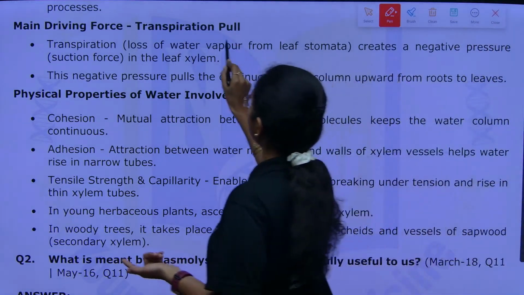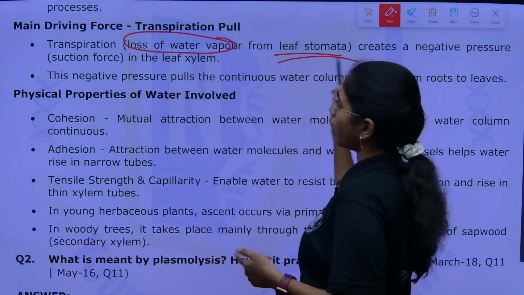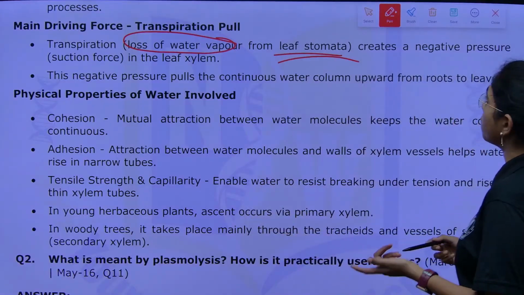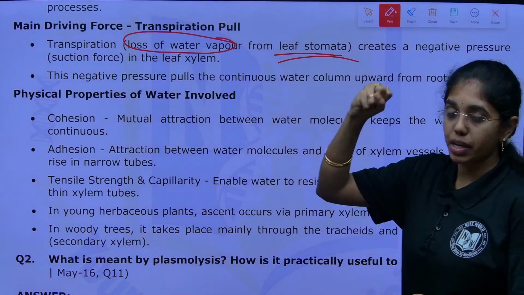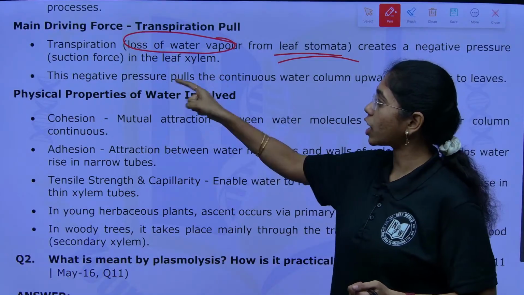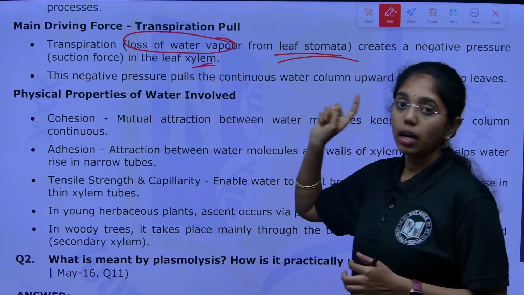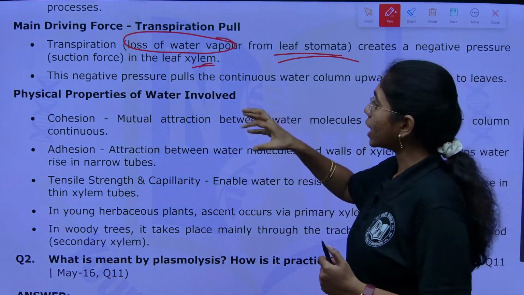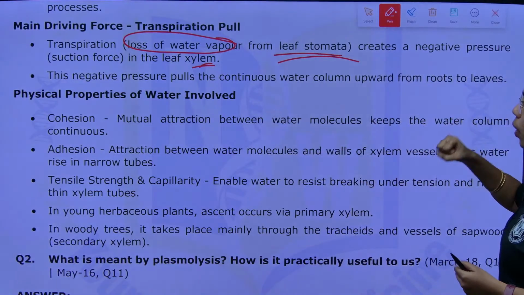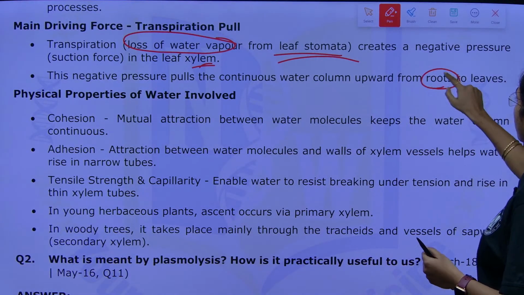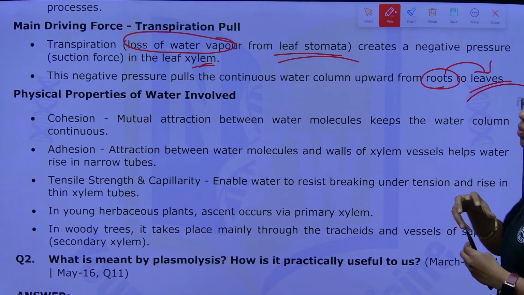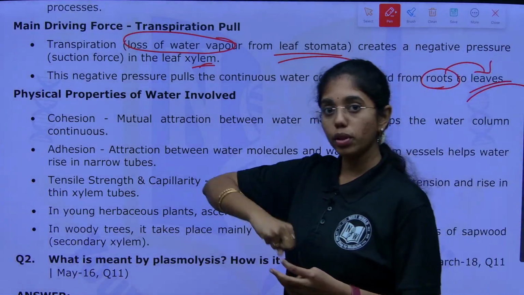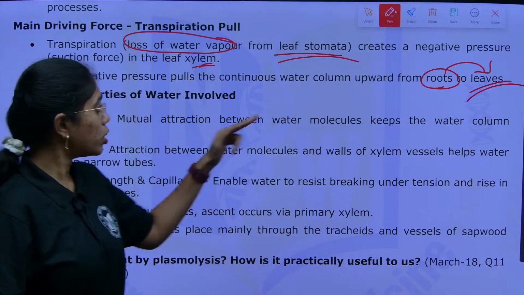This is loss of water vapor from the leaf stomata, that is known as transpiration. This creates a negative pressure. That negative pressure is called suction force in the xylem of the leaf. This negative pressure will pull the continuous water column upwards from roots to the leaves.